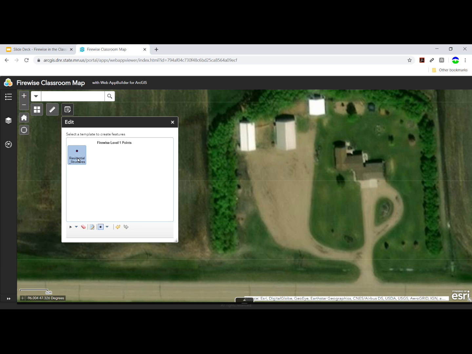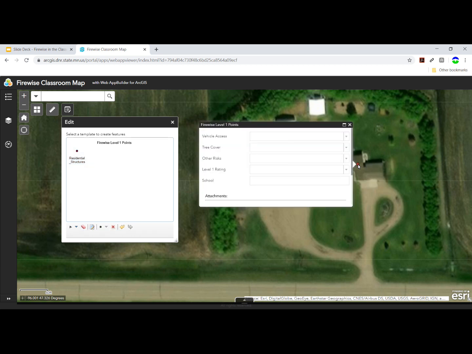I'm then going to click to place a point on the primary structure of the property I'm zoomed into. I'm not going to worry about the outbuildings, things like barns or sheds or garages. I'm only going to worry about the home or the business that I see on the screen. When I click to place a dot, the attributes or the description of that place will appear as a form I need to fill out.